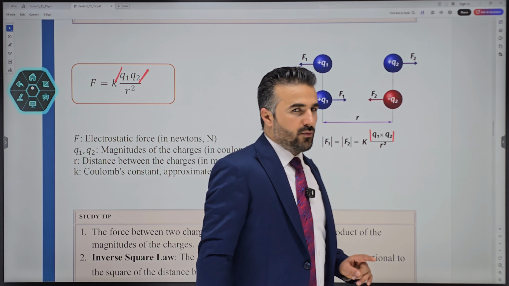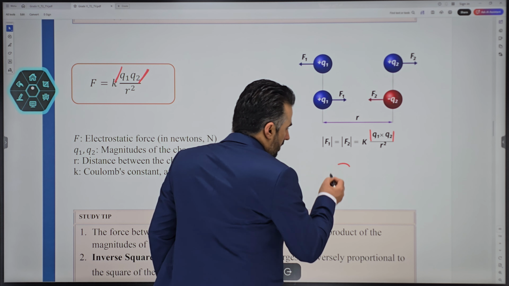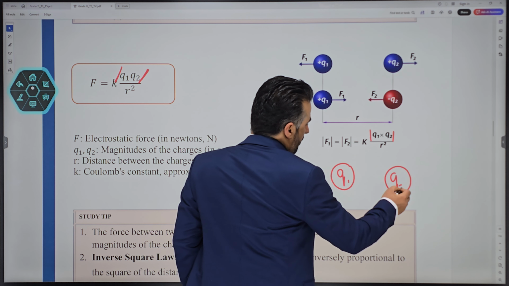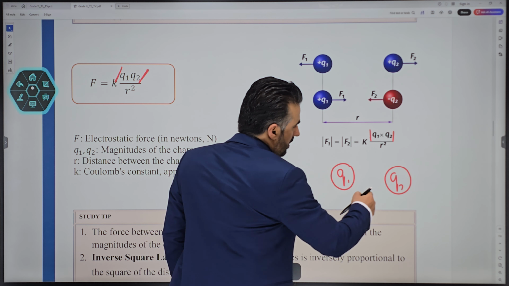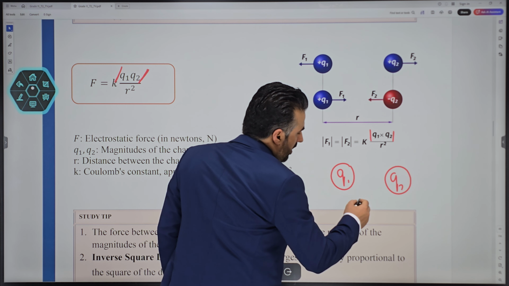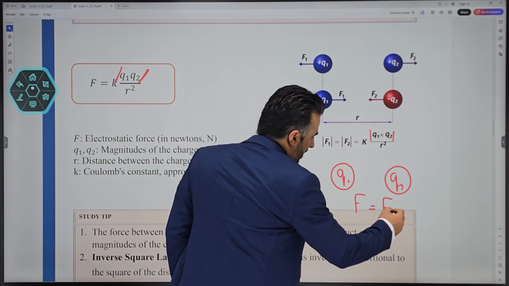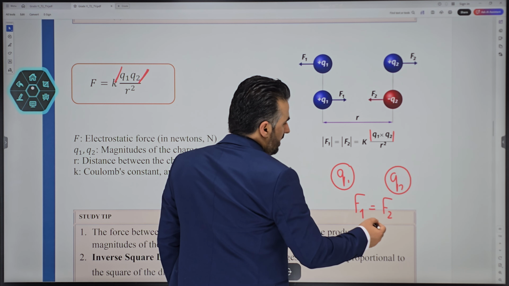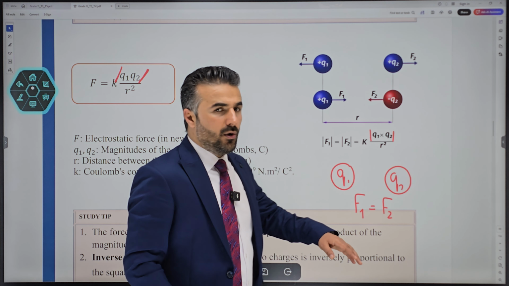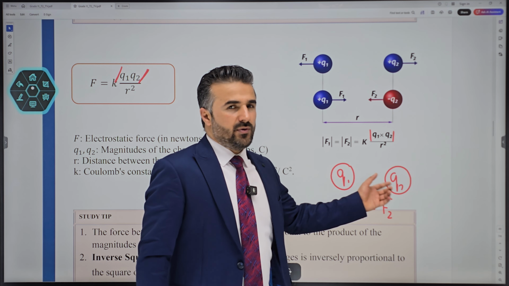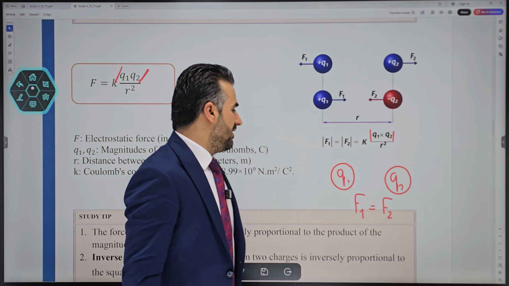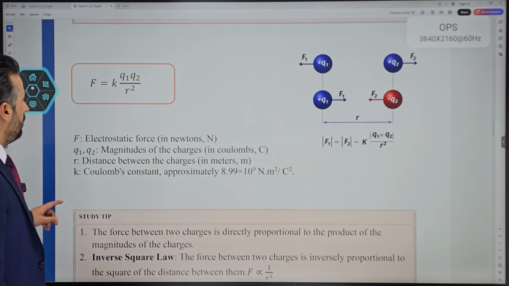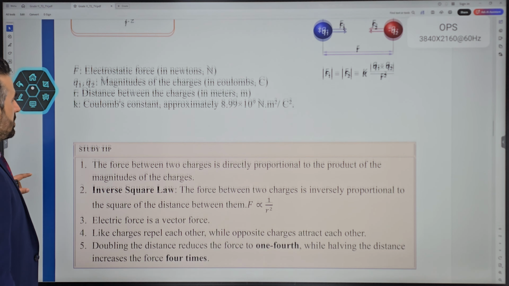And there's also one more thing. If these two are the charges here, let's say Q1 and Q2, it doesn't matter how big or small they are, they both attract or repel one another. The force with which they attract or repel one another is always going to be equal in magnitude but opposite in direction. So no matter which one is smaller or bigger, they will always apply the same force on each other.